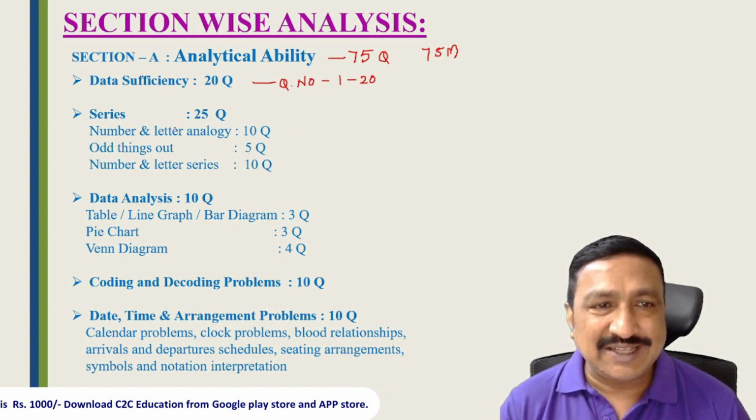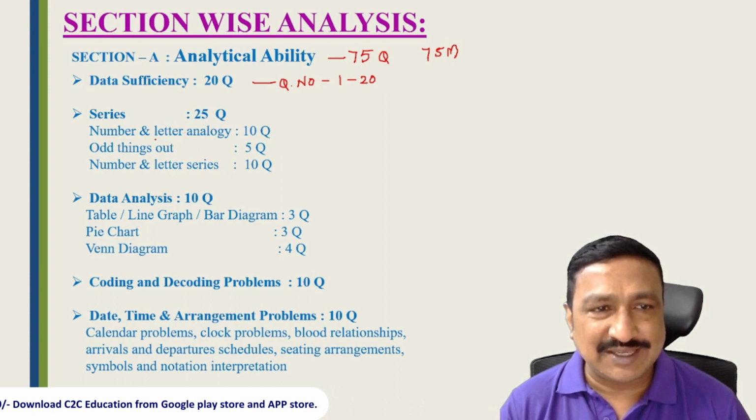And series means 25 questions. In the series 25 questions, we can see number and letter analogy 10 questions, odd man out 5 questions, and number and letter series 10 questions.